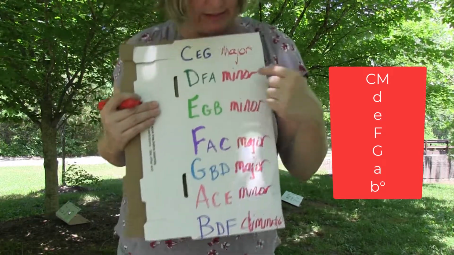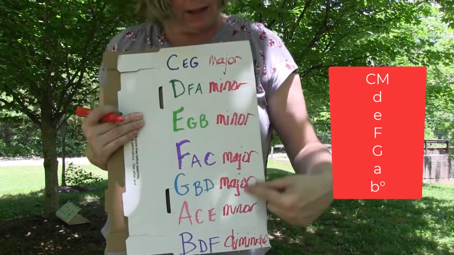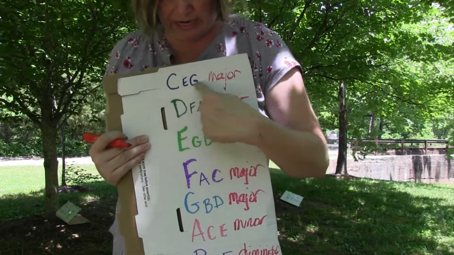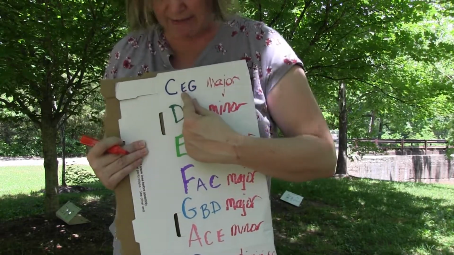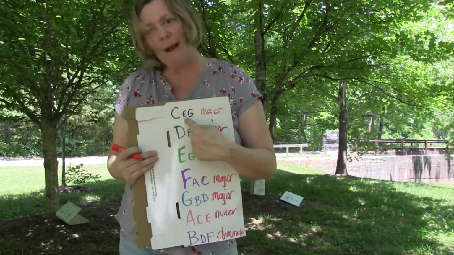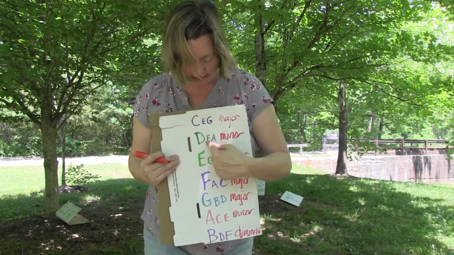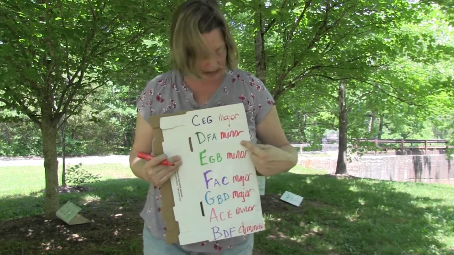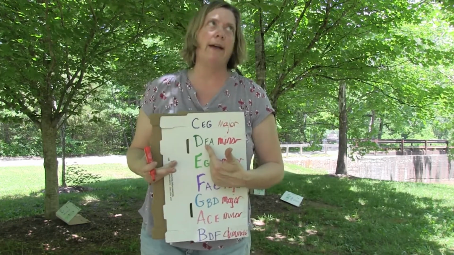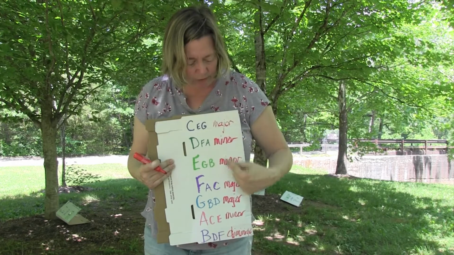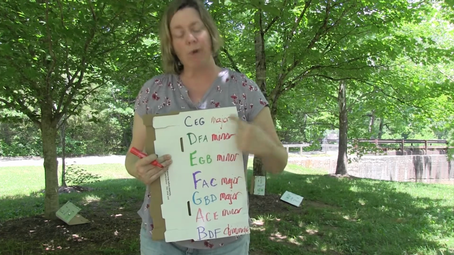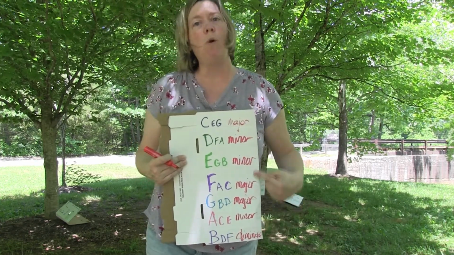The good news about this is that if we know what the naturally occurring qualities are, it makes it much quicker when we start adding accidentals in. If I know C, E, G is major, then if I have C, E flat, G, it might be quicker to realize that it is minor. If I had D, F, A, and I know that naturally occurring it is minor, and I raise the F to F sharp, then it would be easy to say, oh yeah, that's D major. So one of the most useful things you can do is to not only know the triad letters, but also know the naturally occurring qualities.